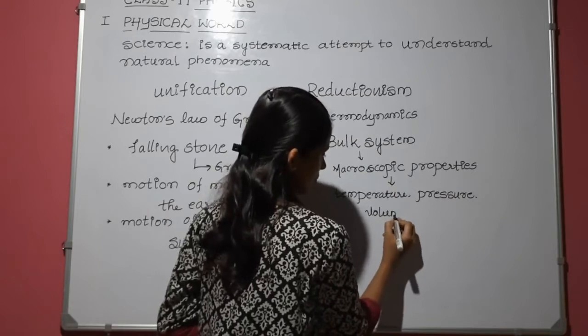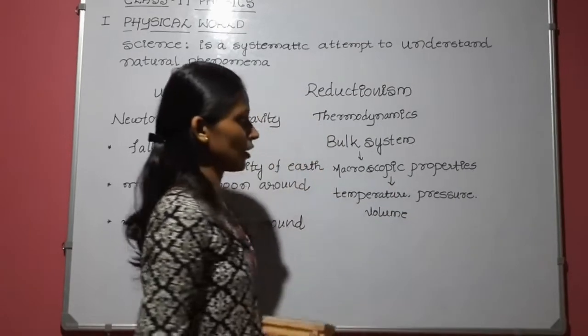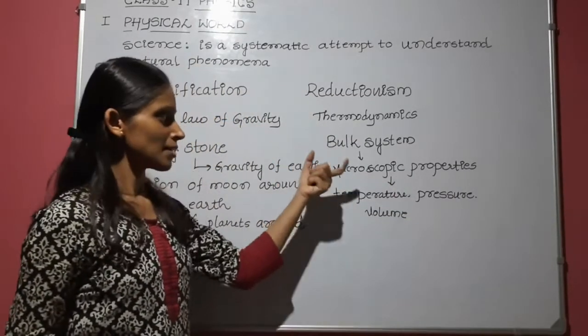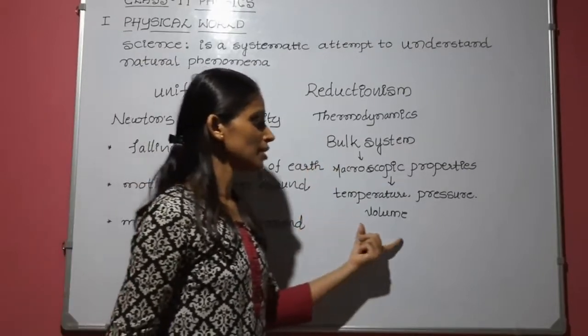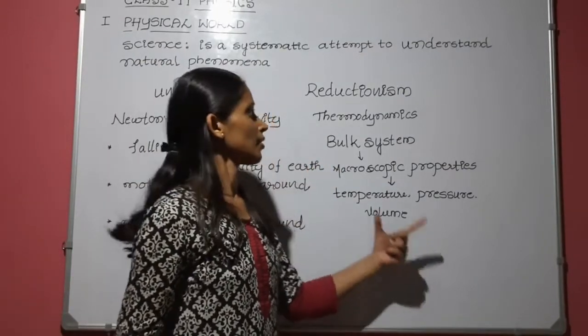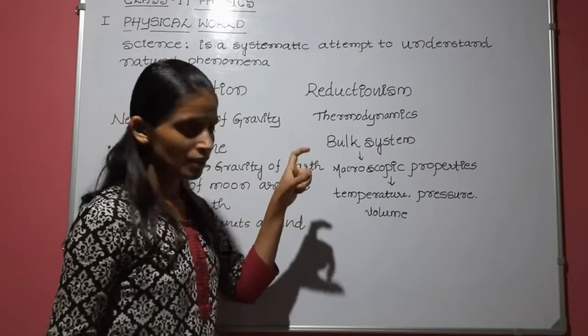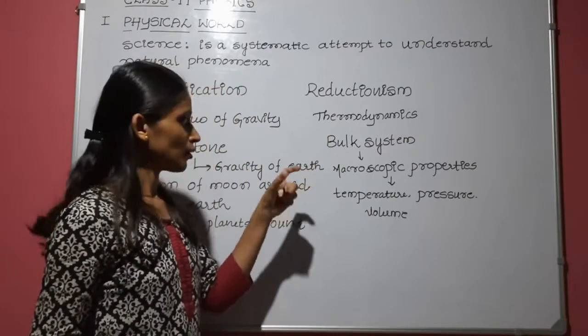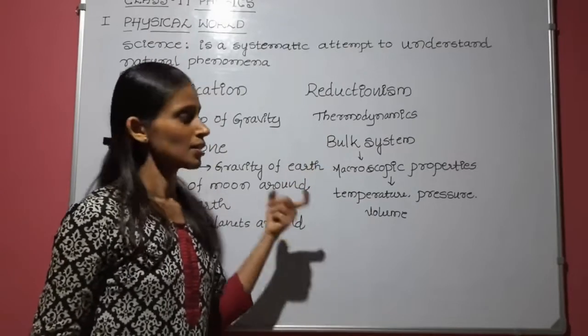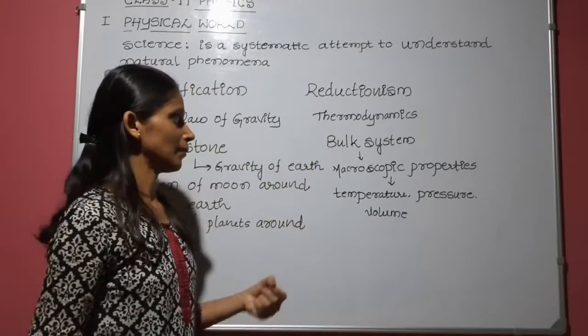These are macroscopic properties. We can define or study our system through these properties. Reductionism means we are reducing our observation from a bulk system to a small system.